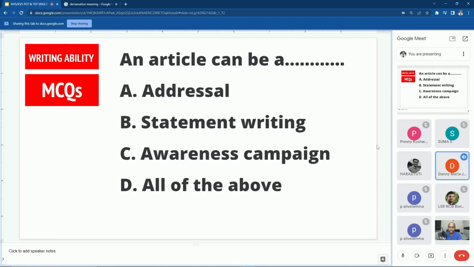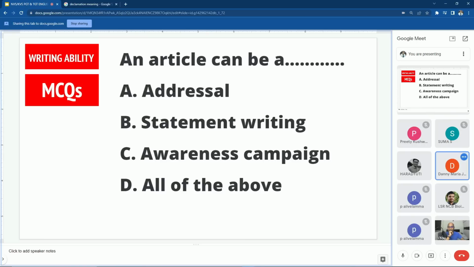Can I read, sir? You read, please. An article can be a dash: addressal, statement writing, awareness campaign, all of the above. All of the above, sir. So you write an article to create awareness, Danny? Do we write articles to create awareness?